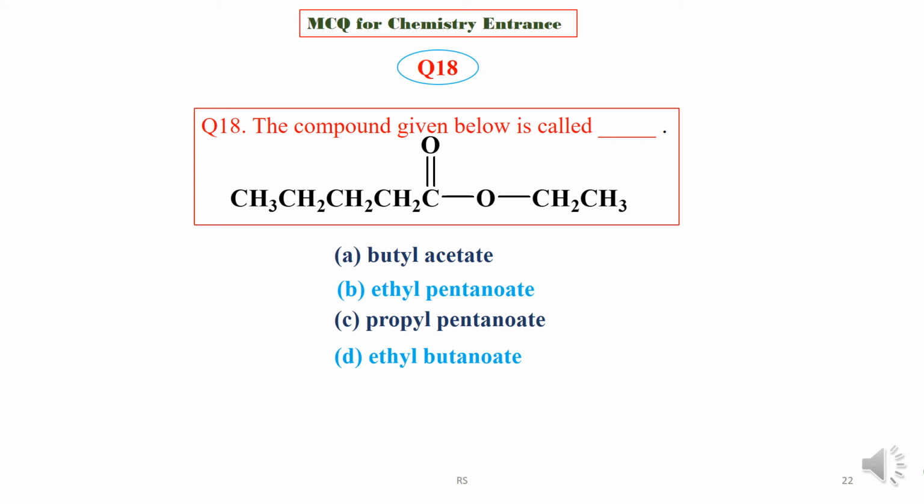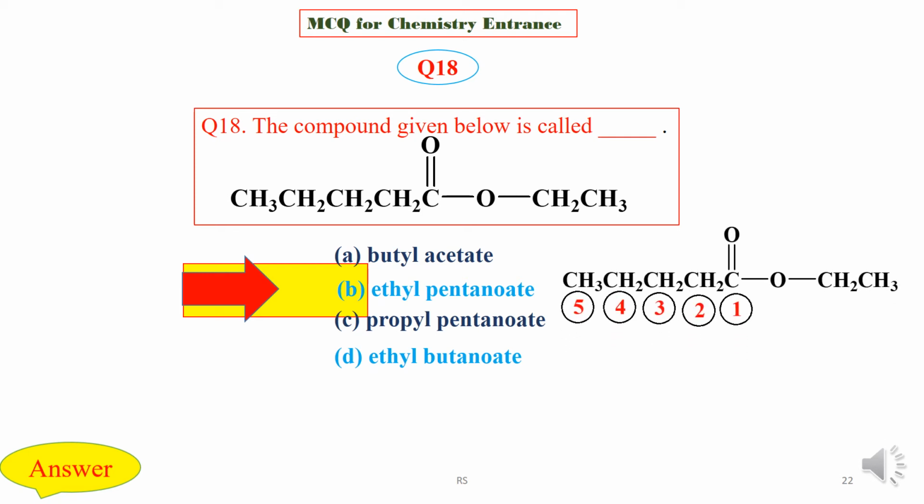Question 18. The compound given below is called. Find the correct name of this given compound. We are now going to check the answer key, and the right option is option B, that is ethyl pentanoate.